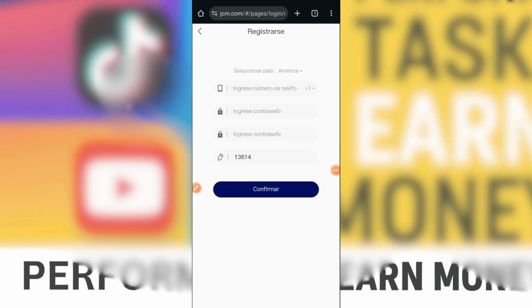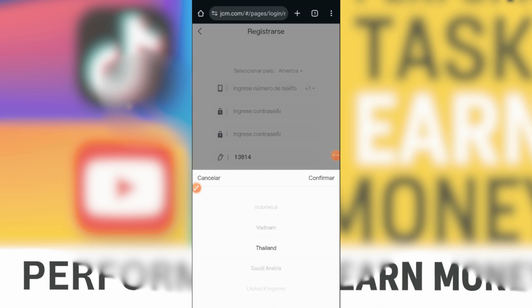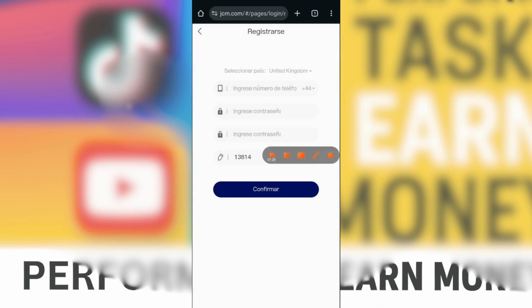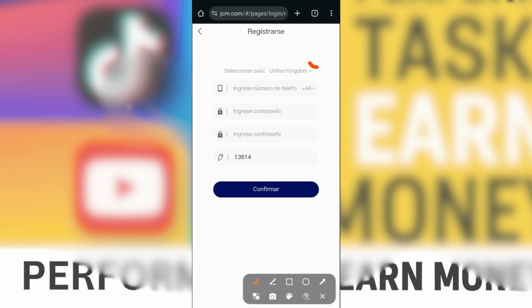Just tap on it, then it will bring you to a browser where you will see your interface like this. When you come here, you are not going to see anything like Nigeria, but don't panic. All you have to do is tap on this particular place that I circled and choose any country of your choice. I'll be selecting United Kingdom, so I will confirm. Then put in your Nigerian number right here, or your African number, wherever you are from. Then put your password, confirm password, then click on confirm and you are good to go.